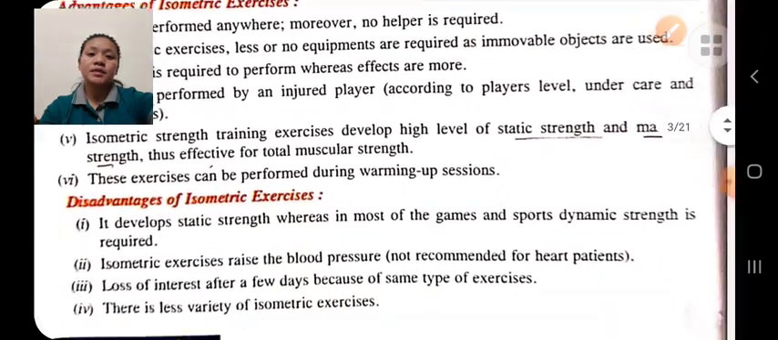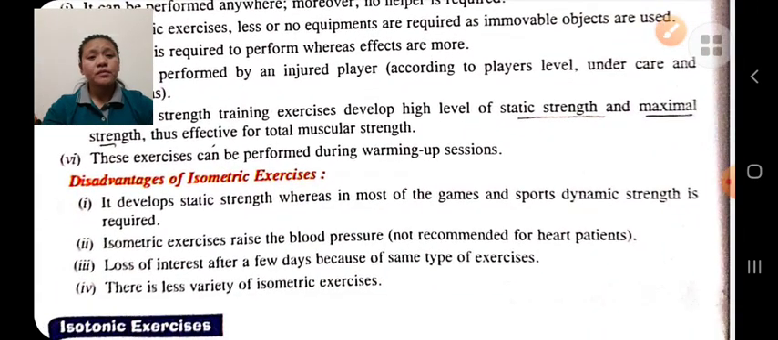Disadvantages of isometric exercise. The first disadvantage is that isometric exercise only develops static strength, but in most games dynamic strength is required. Also, as more pressure is used, more force is applied. Therefore, this exercise increases the blood pressure. So, heart patients are not recommended to perform this exercise.